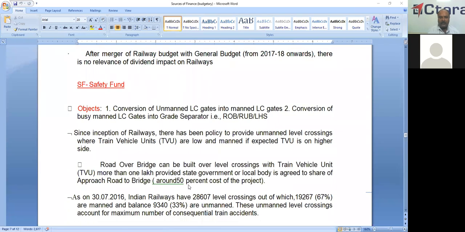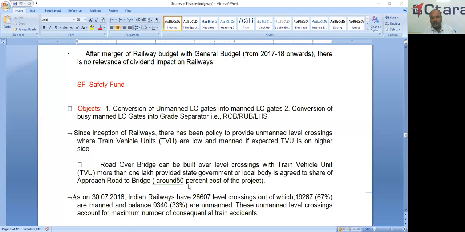Now we'll check the safety fund. Safety fund or railway safety fund. This was established in 2001 along with SRSF. So the object of the safety fund is for only the road users.